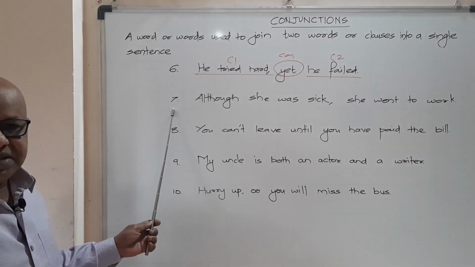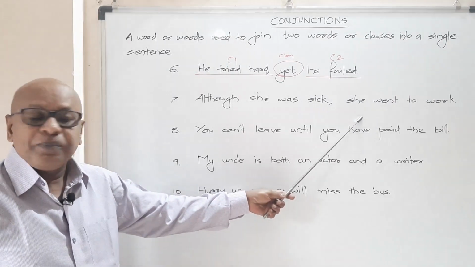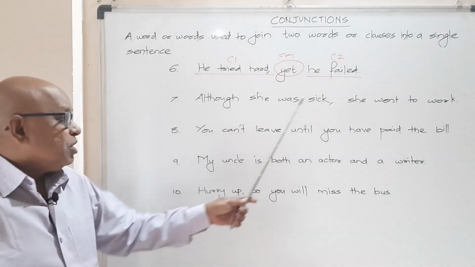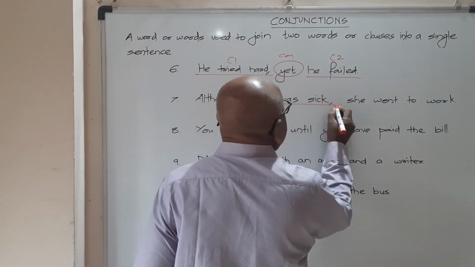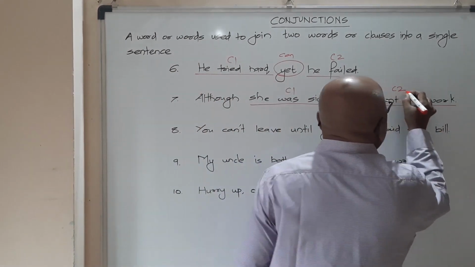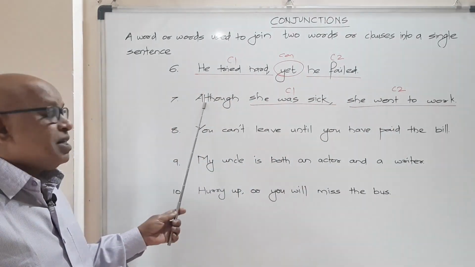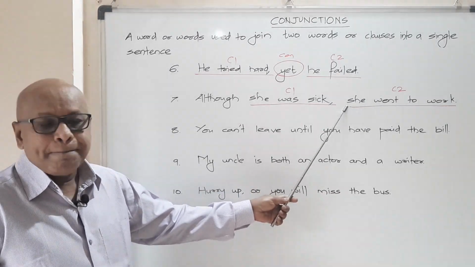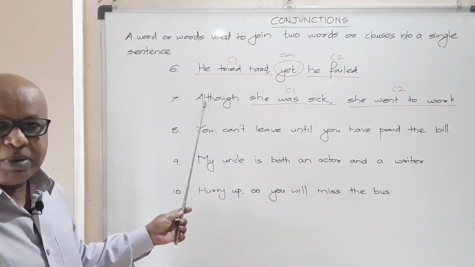The next sentence, please: although she was sick, she went to work. Now, in this case, 'she was sick' is clause 1, and 'she went to work' is clause 2. I know you people must be thinking, why isn't this word 'although' in between? Well, it can very well be used in between, but this sounds better.